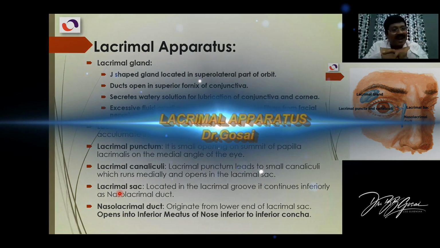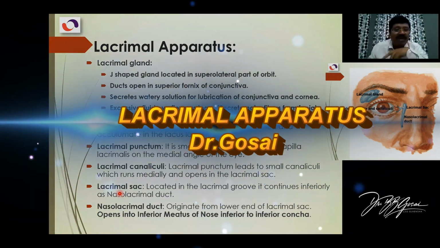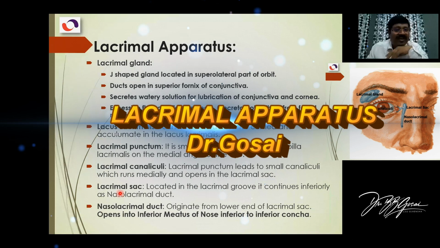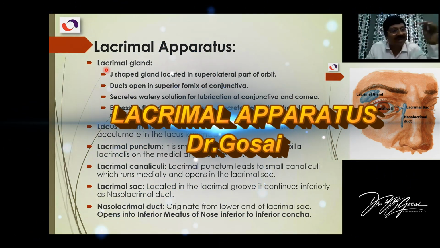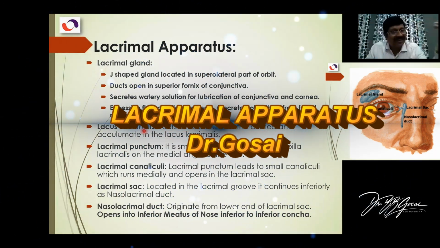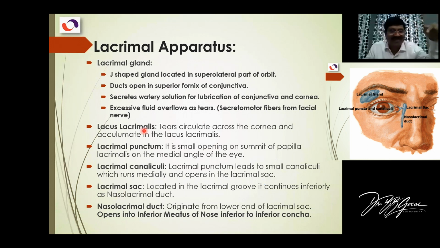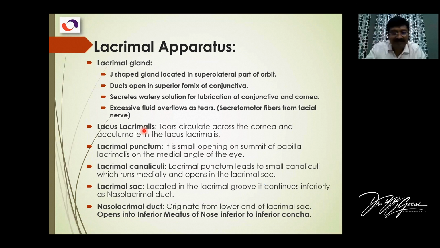Next item is the lacrimal apparatus. The lacrimal apparatus starts from the lacrimal gland, which produces the secretion, and then it drains. Clear? It drains via the lacus lacrimalis, punctum, canal, sac, and the nasolacrimal duct. So I will show in the picture, and then I will explain. You can read from here.